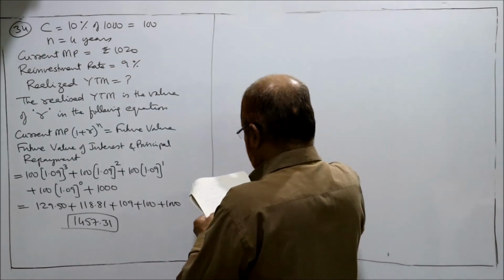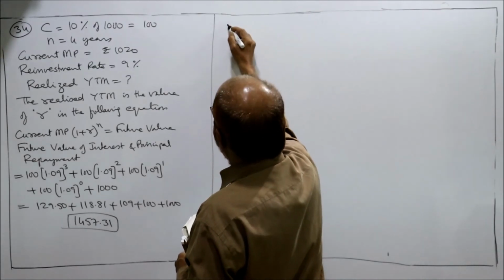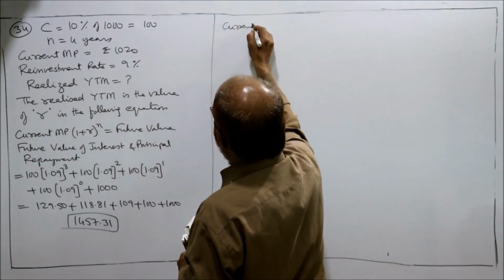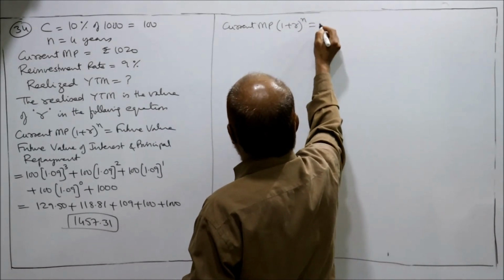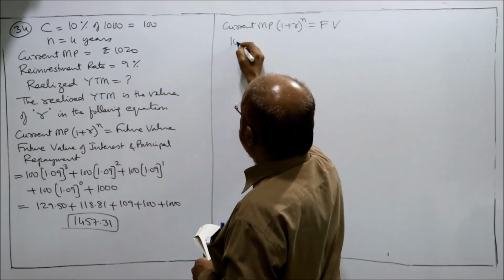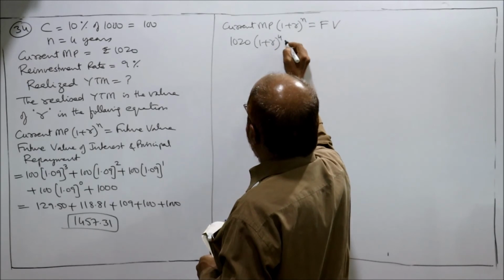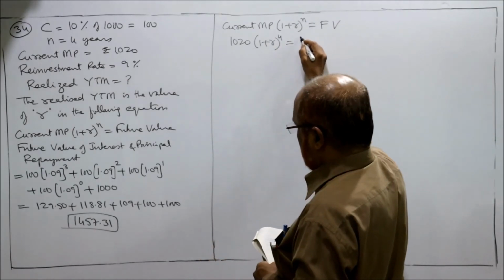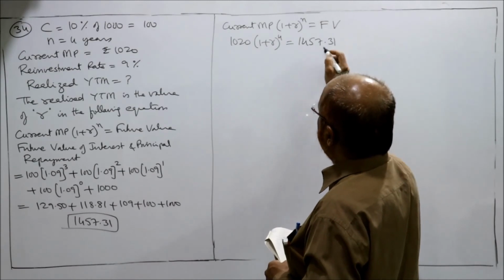Now we substitute: current market price into 1 plus r to the power of n is equal to future value. So current market price is given, 1020, into 1 plus r to the power of n, 4, is equal to the future value, 1457.31.